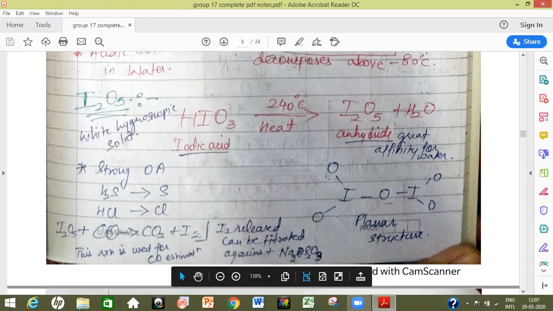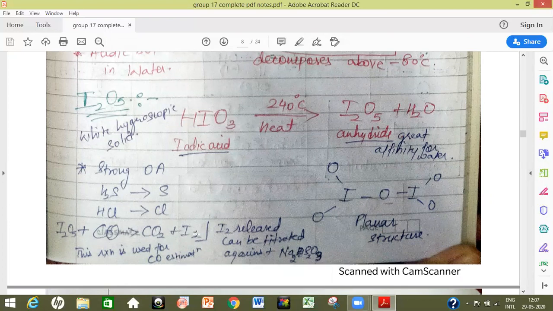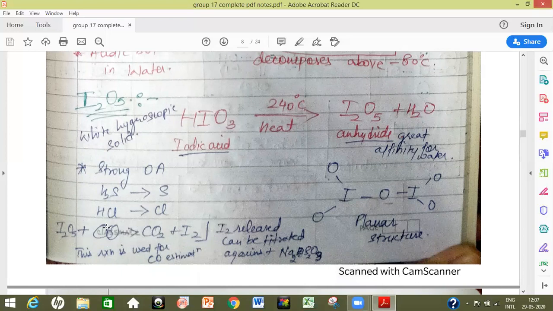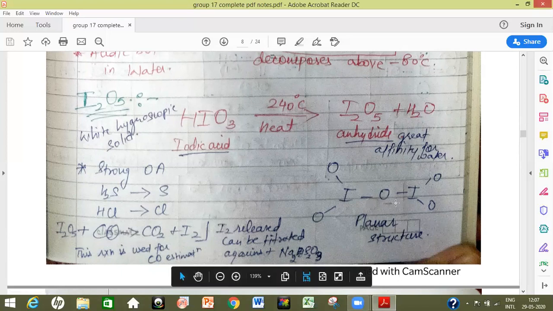So this reaction can be used for the estimation of carbon monoxide, as the iodine released is further titrated against sodium thiosulfate, Na2S2O3. When it is titrated, we find how much iodine is produced, and that measures the amount of carbon monoxide present in the mixture or in the atmosphere. It is used for the estimation of carbon monoxide present in samples or in the atmosphere. This is the structure of I2O5, which is planar with one bridged oxygen.